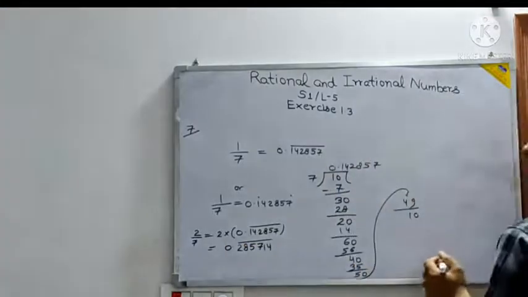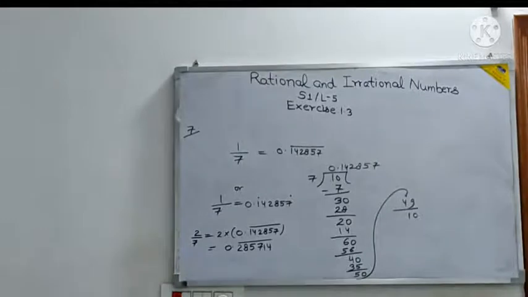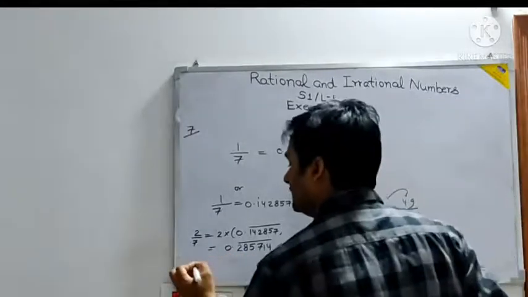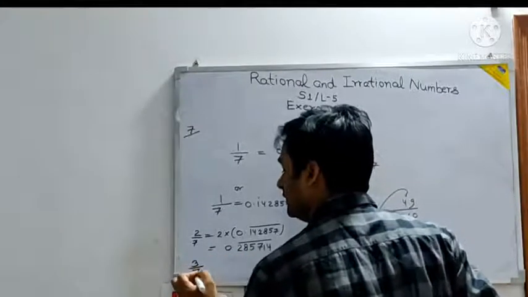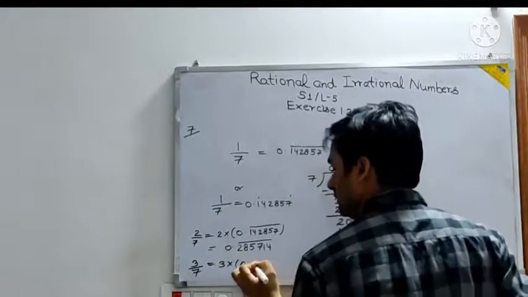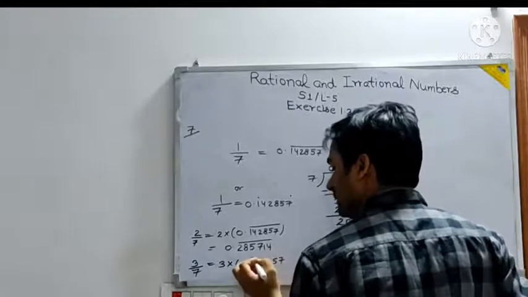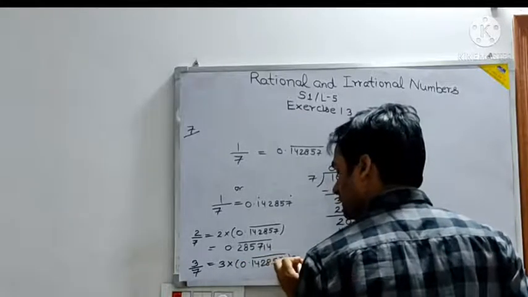Then what else are they saying? 3 by 7, 4 by 7, 5 by 7. And 3 by 7 will be equal to 3 into 0.142857, put a bar on this.